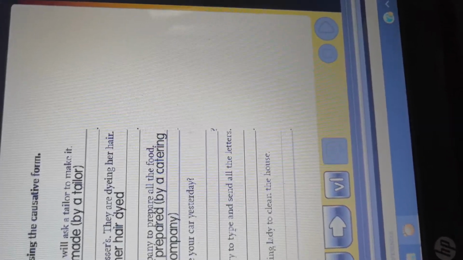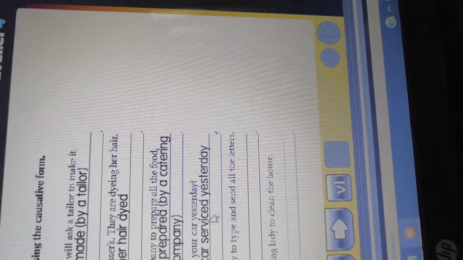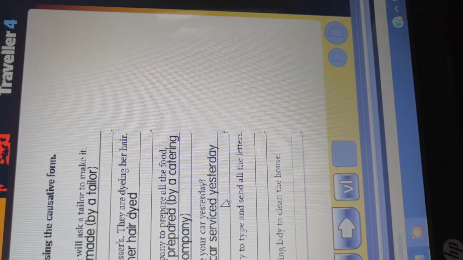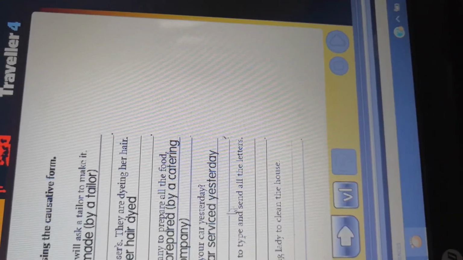We say, didn't you have your car serviced? Your car, this is the object, and serviced, this is the verb 3 or past participle of service. And service here means maintain.